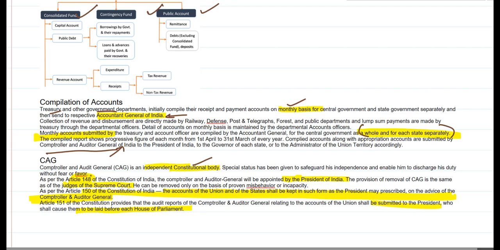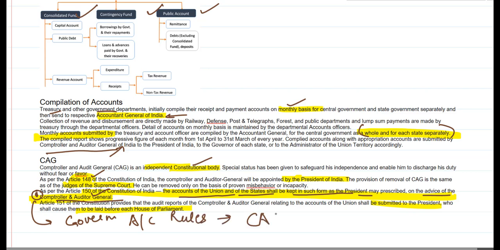His roles, duties and the appointment procedure have been enumerated in Article 148. In Article 150, there is one important provision that the accounts of the Union and States shall be kept in such form as the President may prescribe on the advice of the Comptroller and Auditor General. Now, this is very important as far as the commerce background is concerned, because the government accounting rules were laid down by the CAG in 1990.